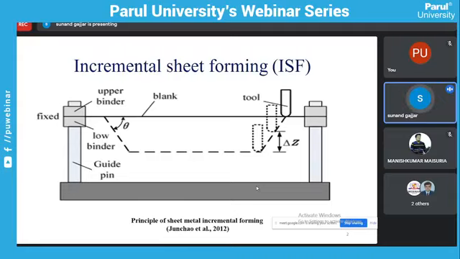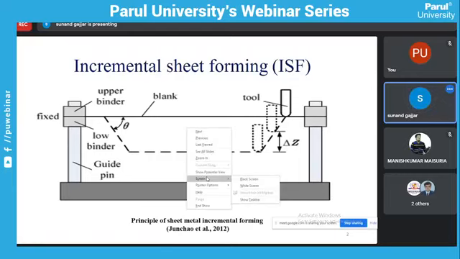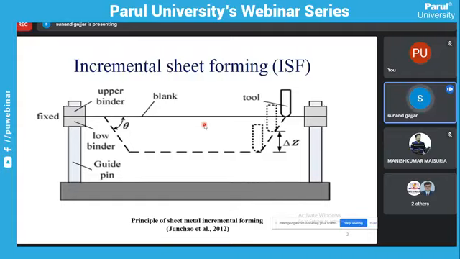The forming tool, I think the pointer can be visible. Manish sir, is the pointer is visible? Yes, sir. Yes, sir. It's Okay. visible, sir. Okay. So here is the forming tool.